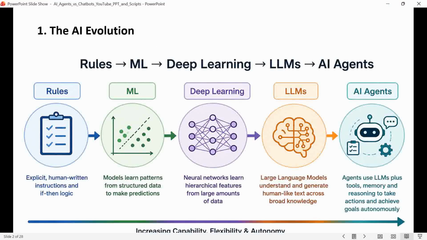So, now we can understand that AI has already evolved step by step. We started with the rule based system, then machine learning and deep learning, followed by large language models like ChatGPT. The next evolution is AI agent systems that don't just generate an answer but take actions to complete a goal.